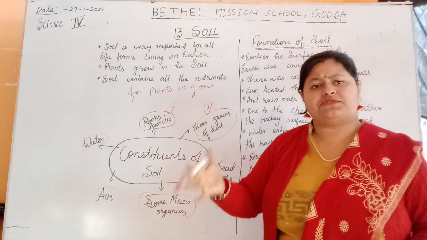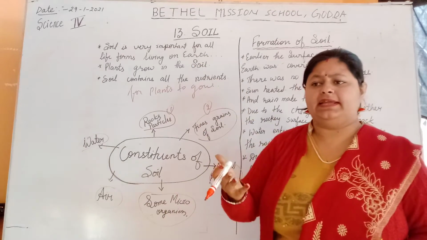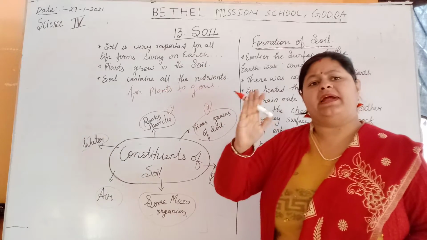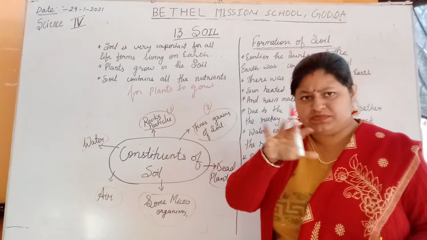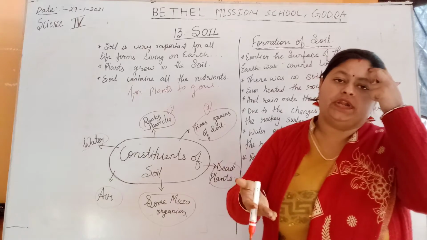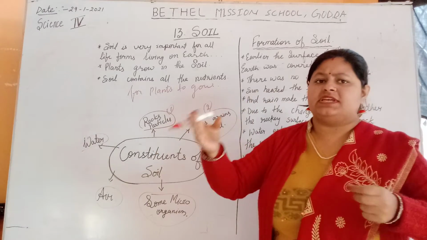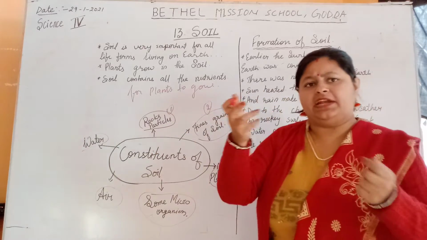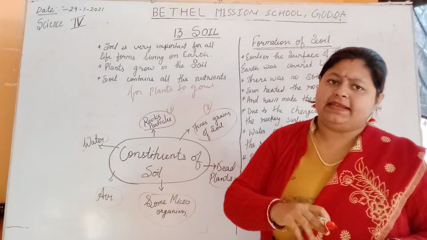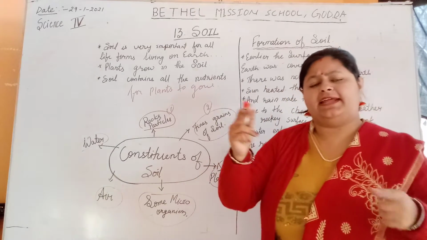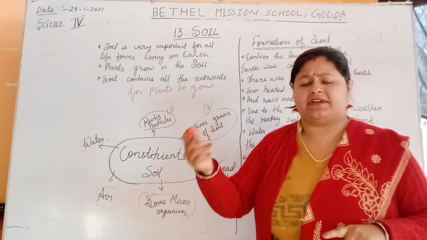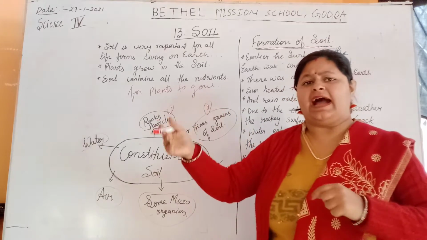Again in the presence of sun, the rock starts melting, and again it rains and the melting stops and the rock gets cooled down. This is a continuous process: melting of rock in the presence of sunlight and cooling down of rock in the presence of rain. This is continuously happening.